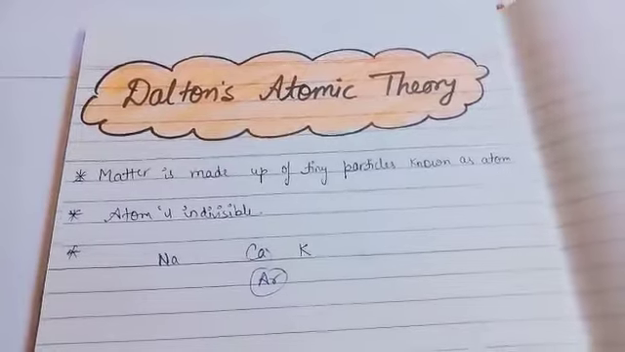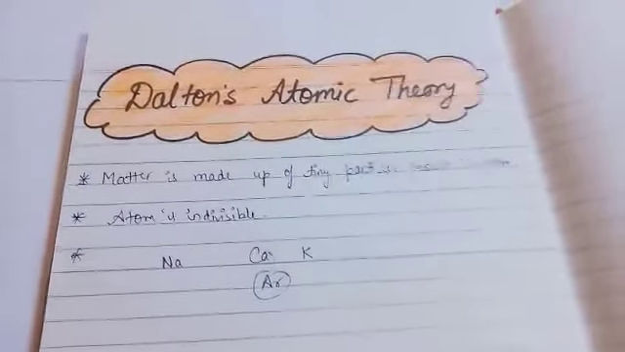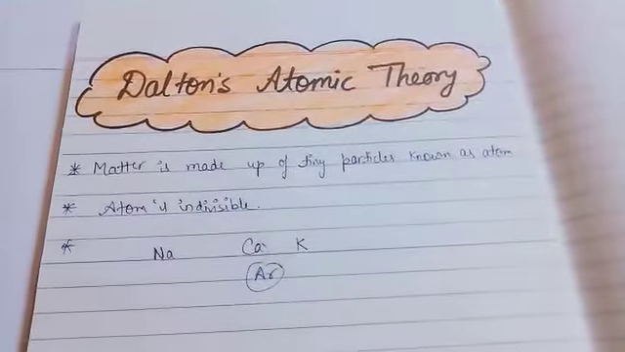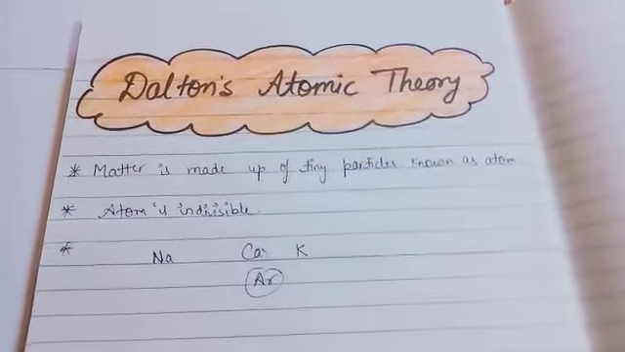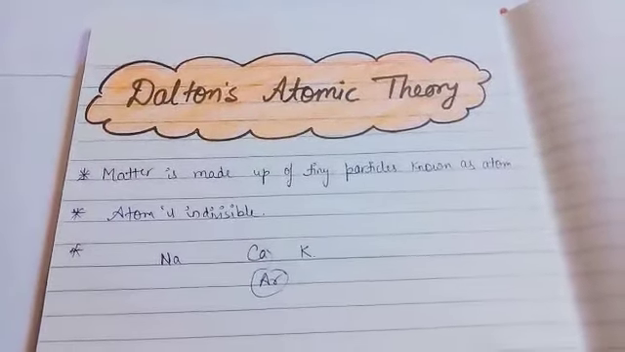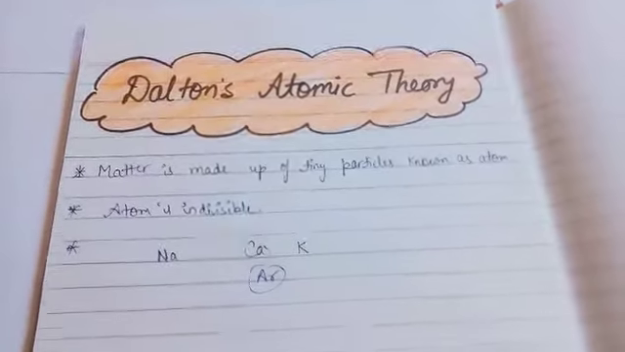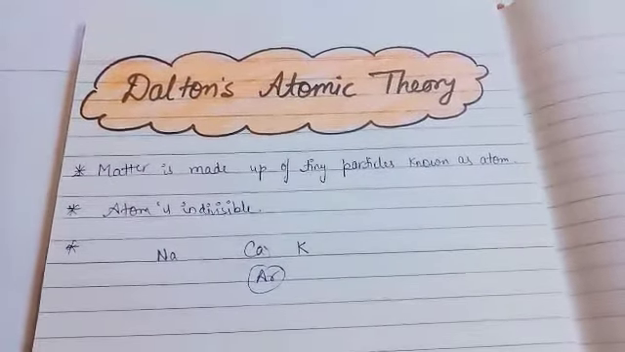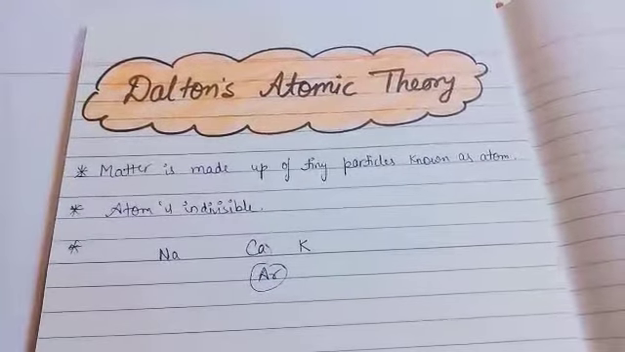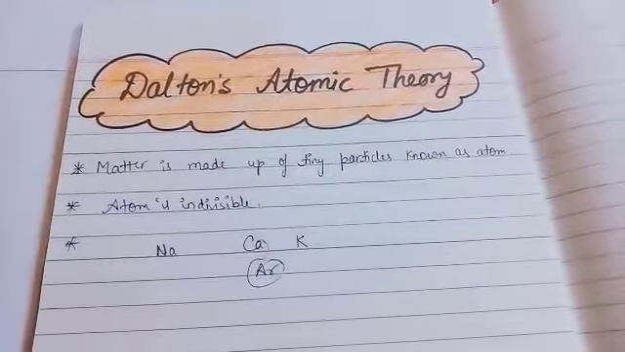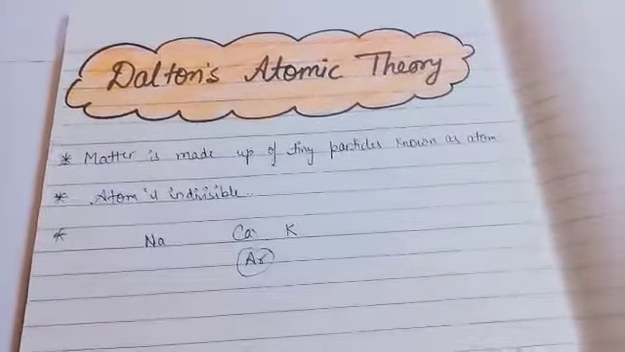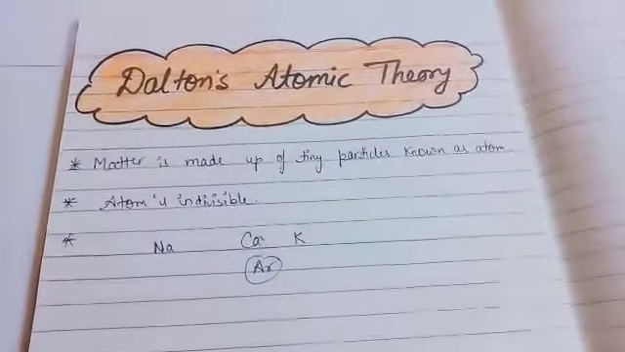Another postulate is that when two or more atoms combine in a fixed, definite ratio by mass, they form a compound atom. Nowadays a compound atom is known as a molecule. But according to Dalton, when two or more atoms combine in a fixed, definite ratio by mass, they form a compound atom, which is known as a molecule nowadays.